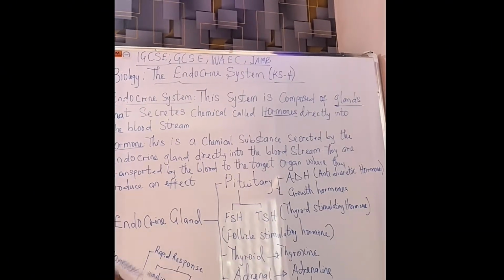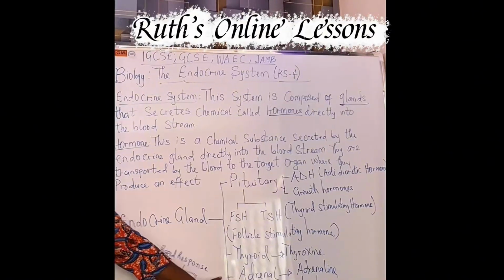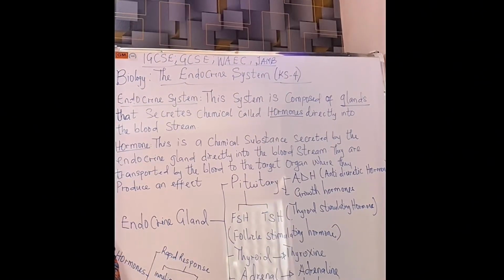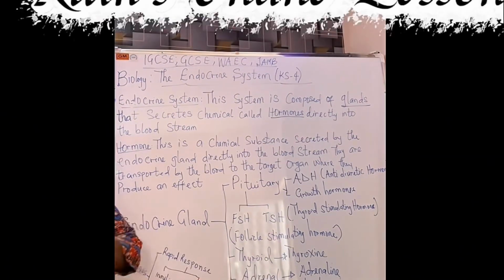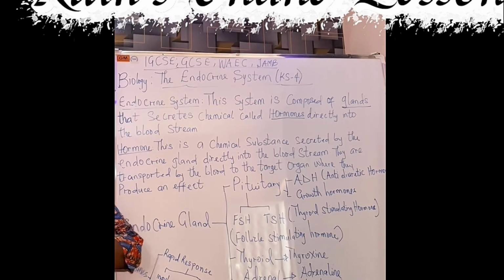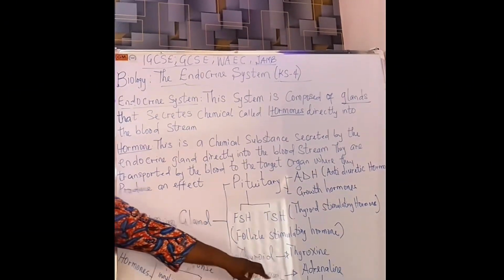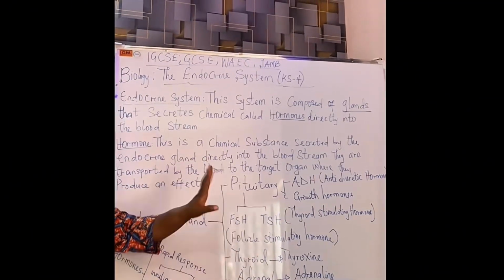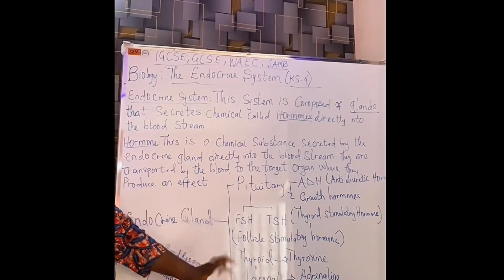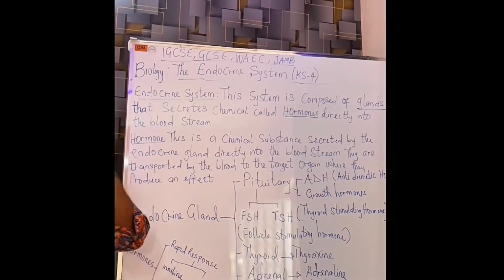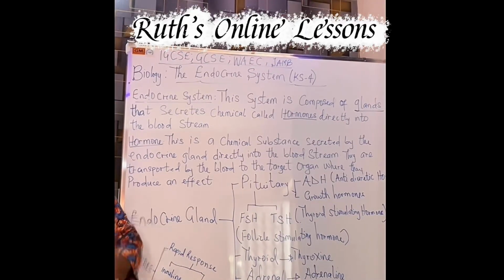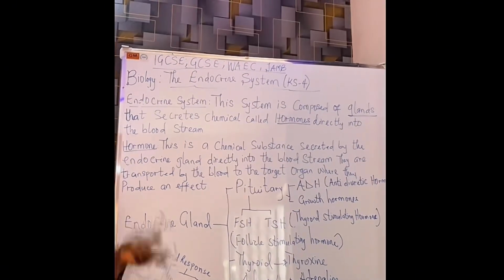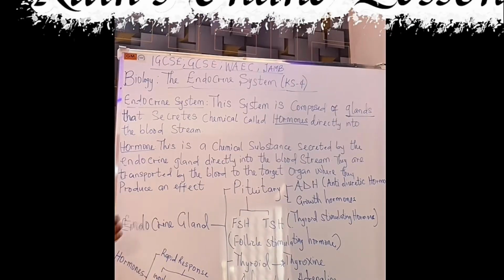Very important. Then we have the pancreas. The pancreas is another endocrine gland. There are two hormones secreted or released by the pancreatic alpha and beta cells. We have insulin and glucagon. Insulin and glucagon are the two hormones produced by this endocrine gland, and they help to regulate or control the body's blood glucose or blood sugar.